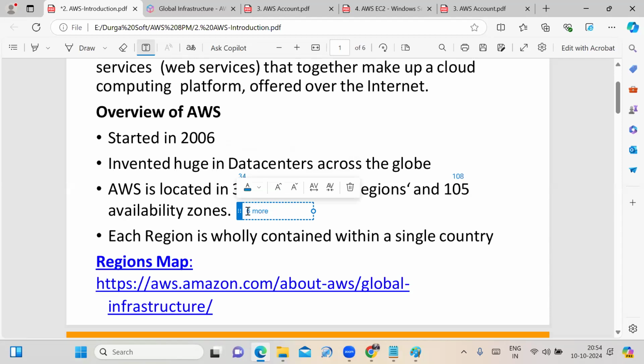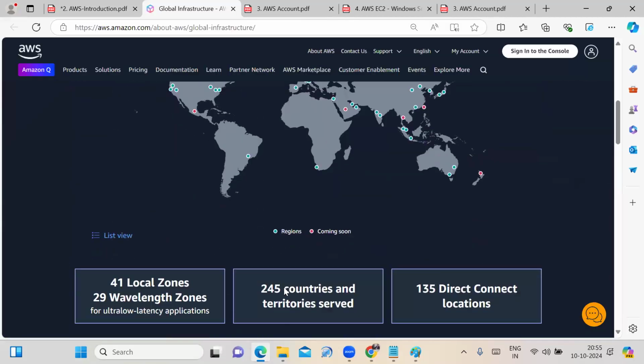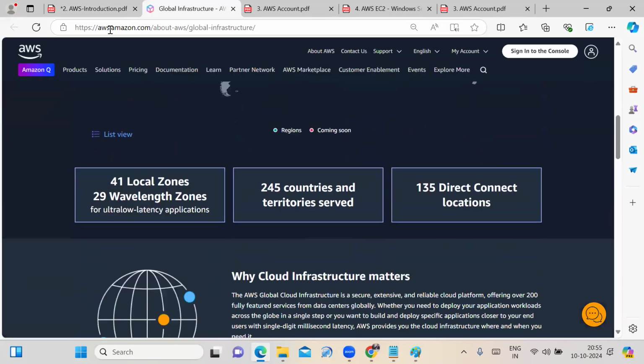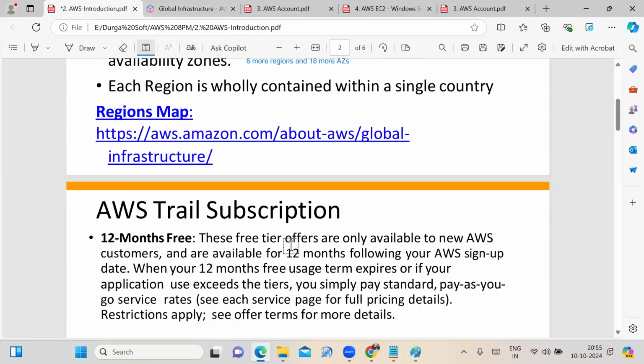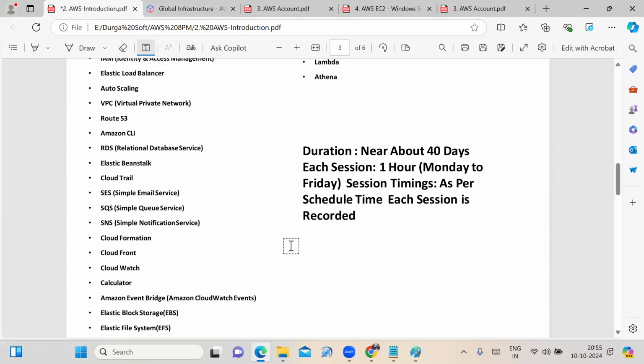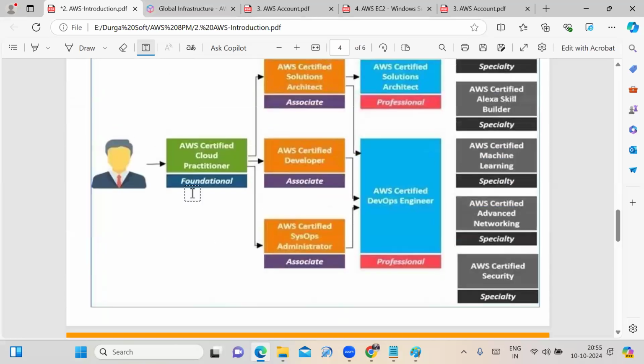6 more regions and 18 more availability zones. They need to upgrade. If you click on this link, we have to observe this is the AWS global infrastructure. Global infrastructure, friends. Fine. We'll see that.